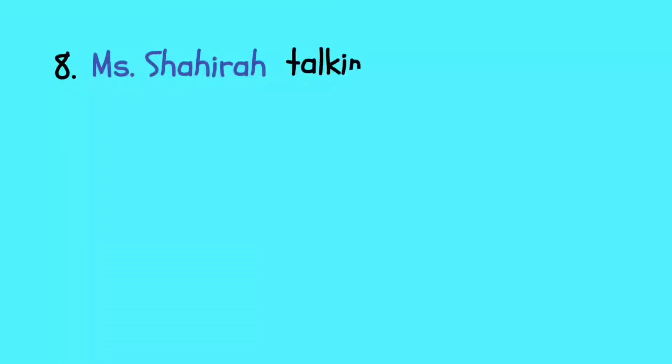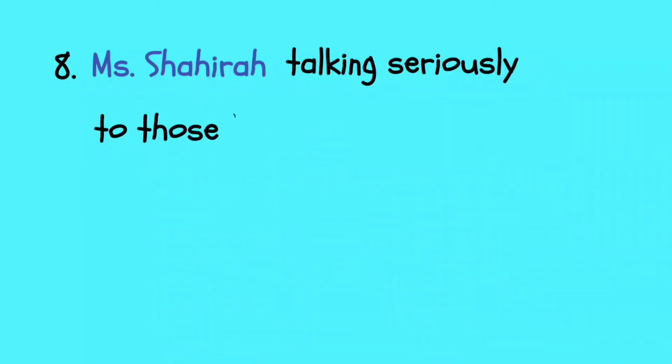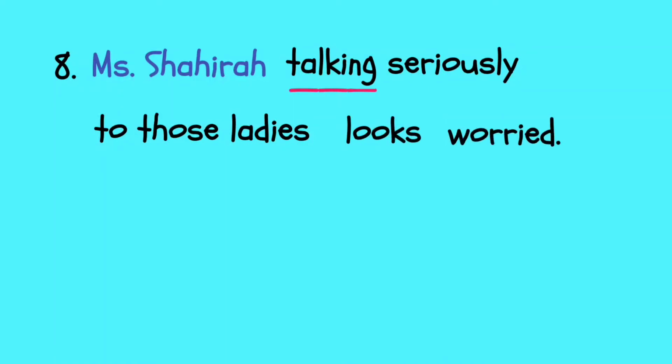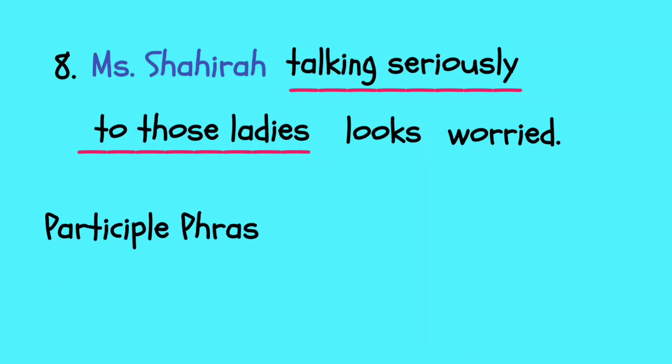Now let's come to number 8, with a different modifier that may make us confused someday whenever we try to make a sentence in correct grammar. Number 8, we have: Miss Shahirah talking seriously to those ladies looks worried. The real subject, printed in blue here, is Miss Shahirah, the third singular person. Talking seriously to those ladies is a phrase. What kind of phrase is it? It is called a participle phrase.